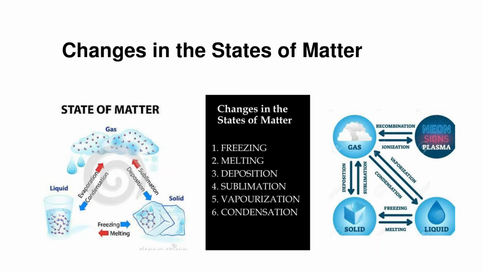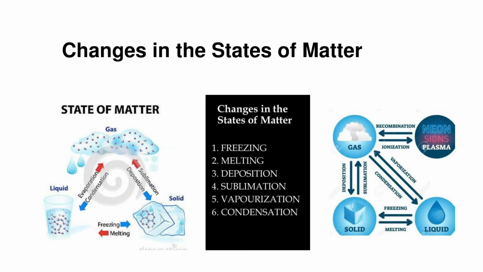For example, if we start with a solid and heat it, it will get converted into a liquid first. After liquid, if we further heat it, then it will vaporize into the form of gas. Reversely, if we condense the gas, first it will be converted to liquid, and if we condense and freeze it further, it will become solid.